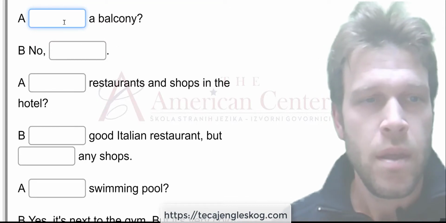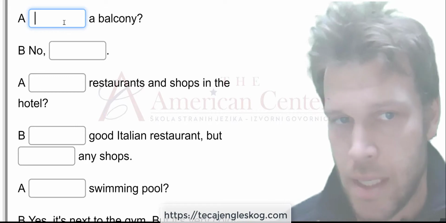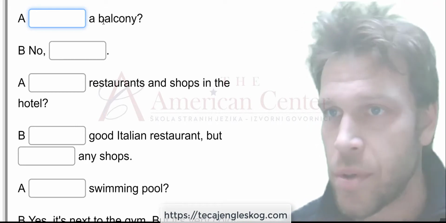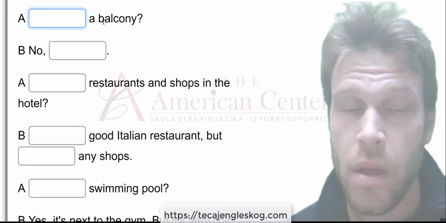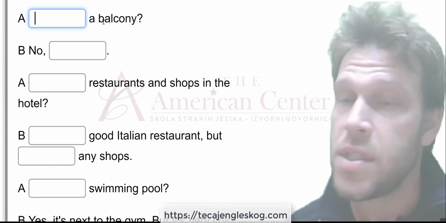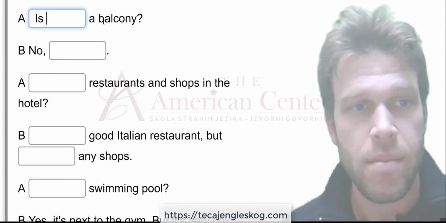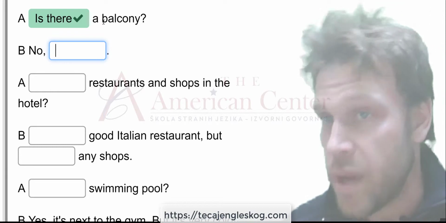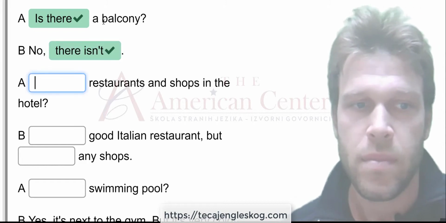Another question. Again, what type of noun is this? Balcony. Well, it's singular countable. I can say the house has one balcony or the house has two balconies. So this is one balcony, a balcony. So is there a balcony? No, we have negative. There isn't.